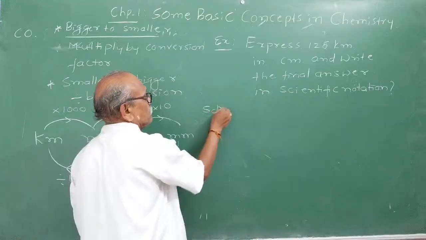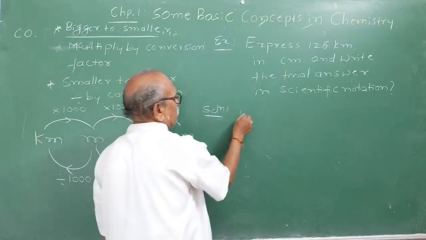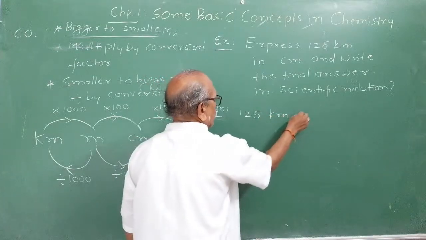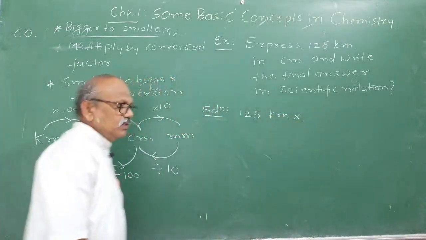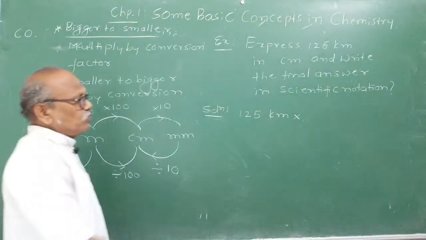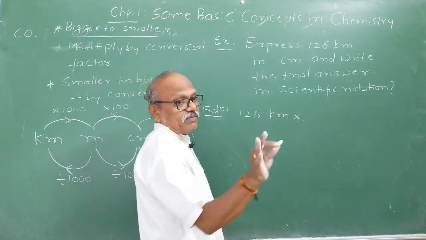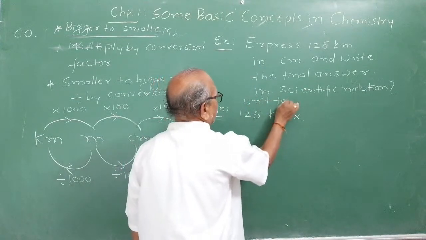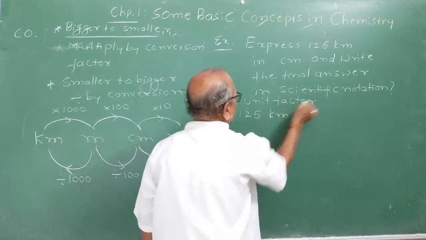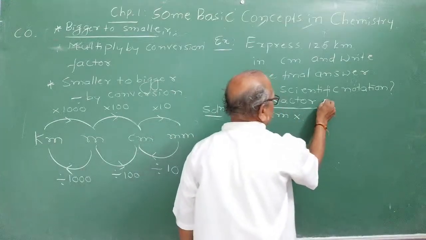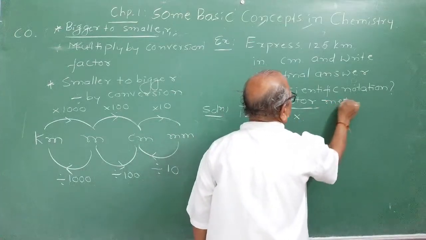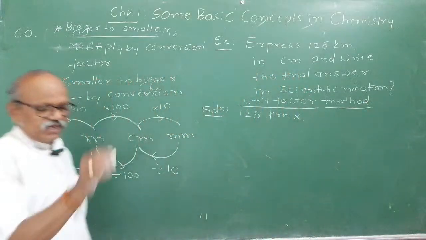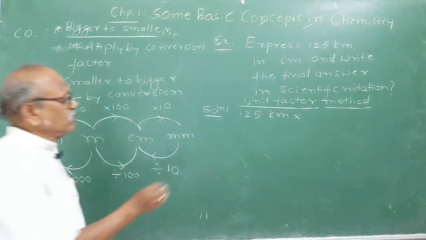Solution. First of all, you take 125 kilometer. Now, what you have to do is called the unit factor method. Very important method. This is called dimensional analysis. This method is used in physics as well as in mathematics. Learn this method.